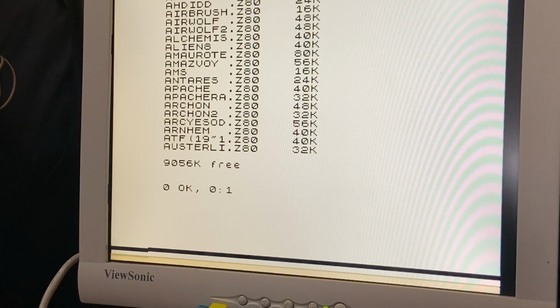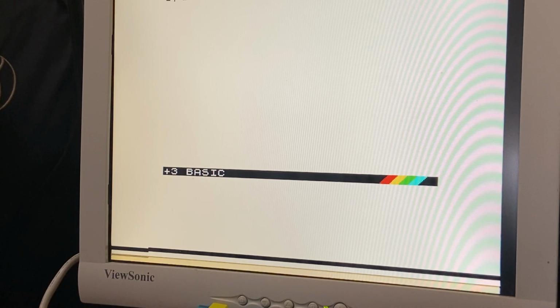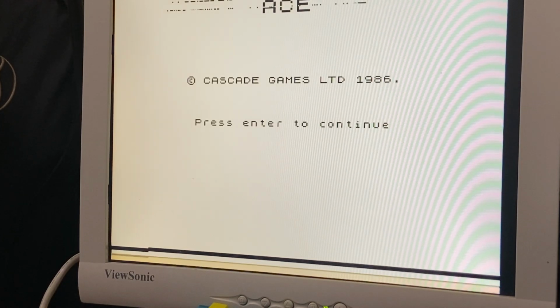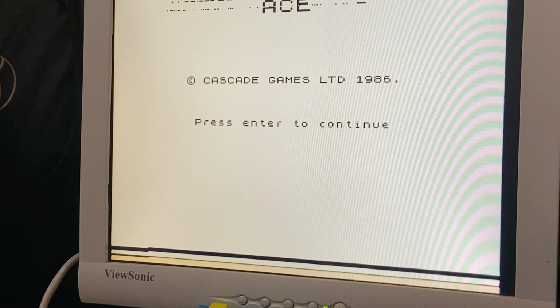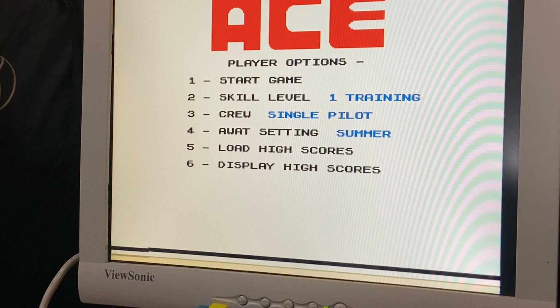So what we type in next is Spectrum, and then the file name ace.z80, because it's a Z80 snapshot, and we should see it load very quickly. Press enter to continue from 86. Oh, let's start the game, whatever it might be.